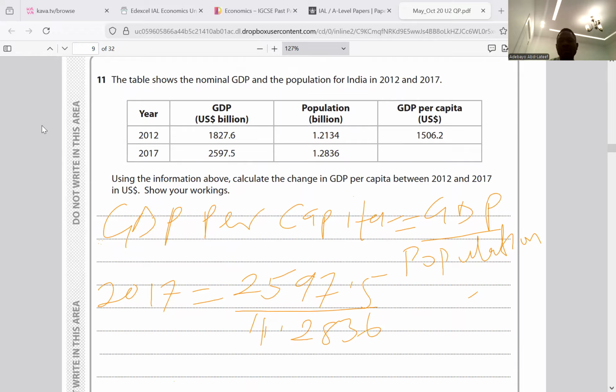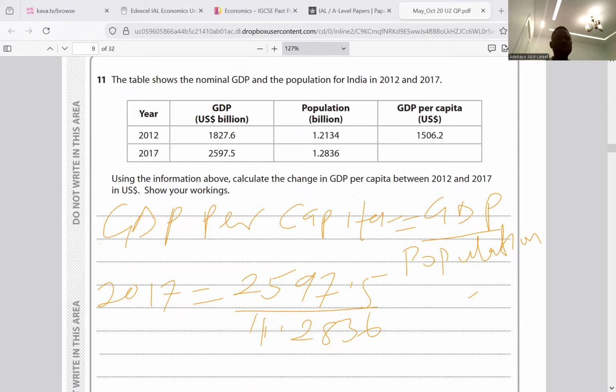We need the calculator here. So we have 2597.5 divided by 1.2836.